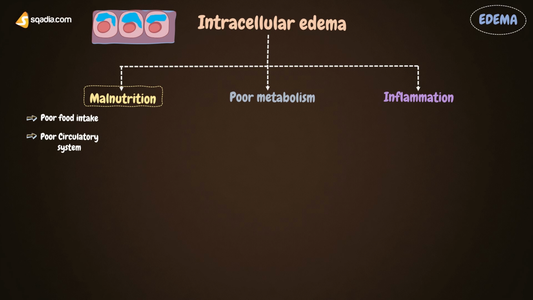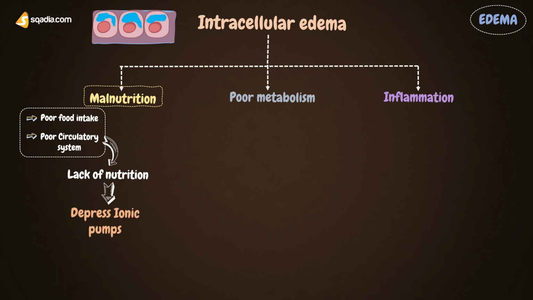And it is so because we know the CVS is responsible for the transport or supply of nutrition to the body cells. But if there is any problem in the CVS, then obviously this nutritive supply will get affected. So, because of any of these reasons, there will be a lack of nutrition.